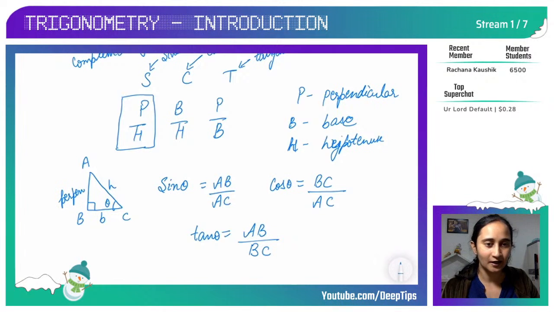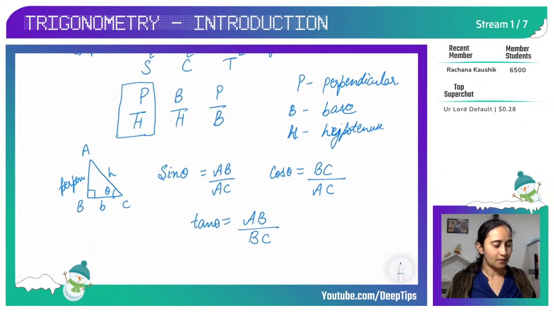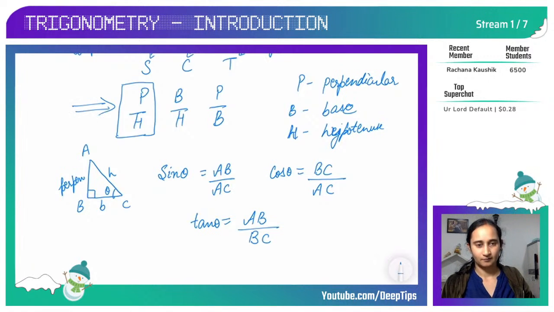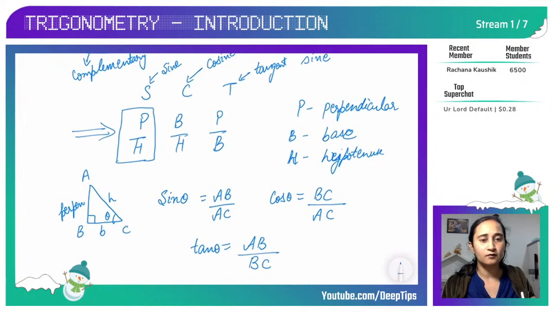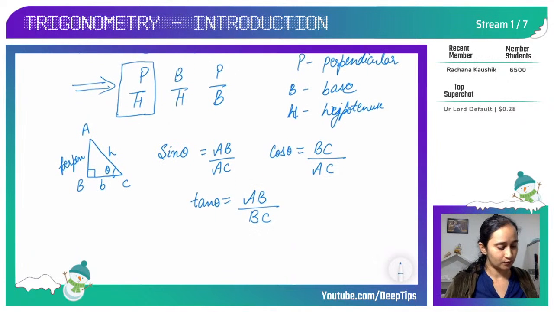So now you understood my mantra. Pandit Badri Prasad Hari Hari Bole Sona Chandi Tole. Sona means sine, which gives me perpendicular upon hypotenuse. Cosine is base upon hypotenuse and tangent is perpendicular upon base. That's how I got sine theta, cos theta and tan theta by just looking at this. If you write this in your rough column in the exam, it becomes very easy to remember these trigonometric ratios.